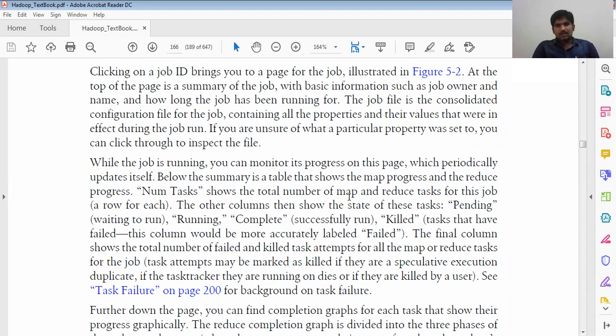The other columns show the state of the tasks: pending, running, complete or killed. So how it is running, how it is killed, all those things are shown clearly. The final column shows the total number of failed and killed task attempts.